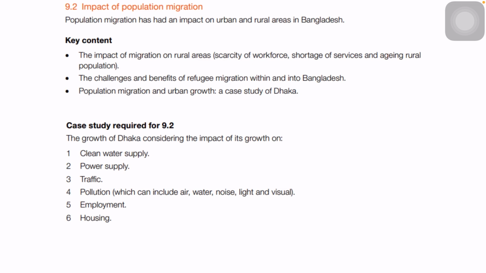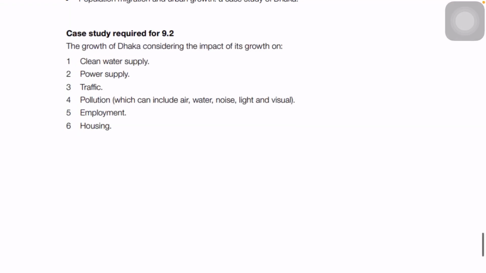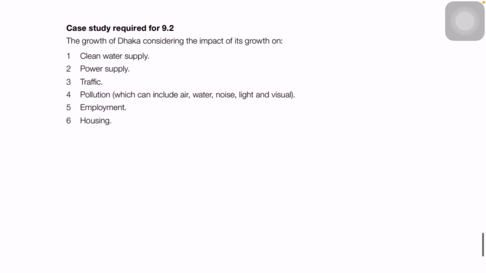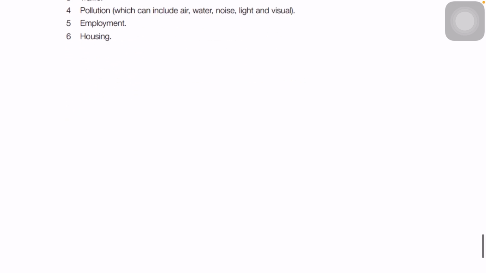Like if migration is happening, if more people are coming into Dhaka, then what kind of impact will it have on the clean water supply to Dhaka, what effect will it have on the power supply in Dhaka, what will happen to the traffic in Dhaka. So this kind of information you can collect beforehand, just to have knowledge, so that if the question comes, you can write the answer. If the answers are not given in the case, and you are asked to write from your own knowledge, you can write the answer instantly. So just keep an idea about this.